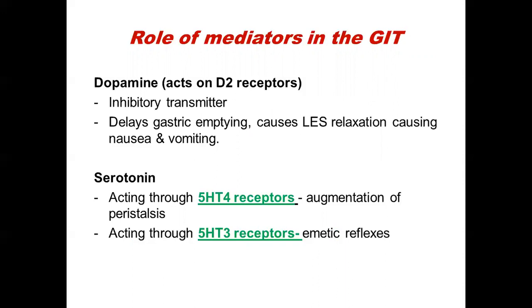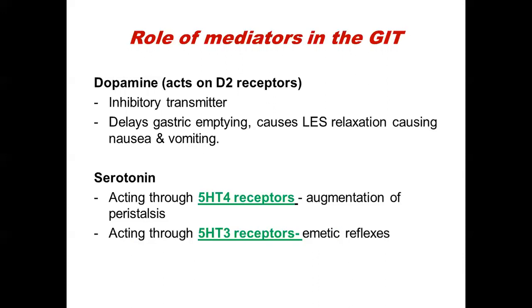So the drugs which we are going to discuss in this class will be D2 receptor antagonists, because the normal action of dopamine on the D2 receptors of the gut I have already discussed with you now. So the drugs which are used as antiemetics should be antagonists on the D2 receptor.